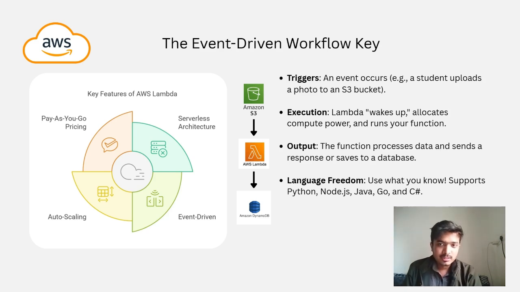The next is output. If we have connected any database such as DynamoDB, then it will update that database also. And the next, which is the most important, is language freedom. It supports Python, Node.js, Java, Go, and C Sharp also. So if we know any one of these stacks, then we are ready to use Lambda.